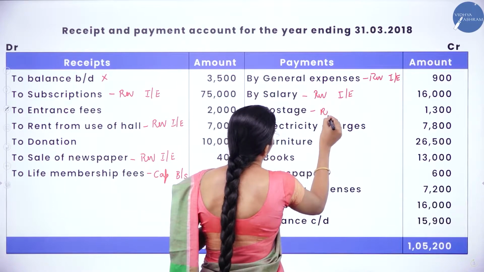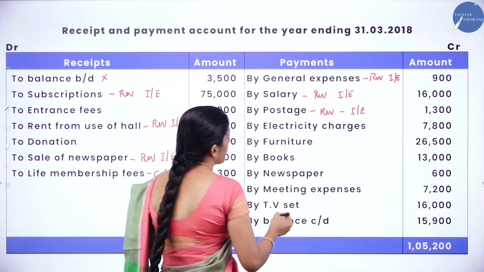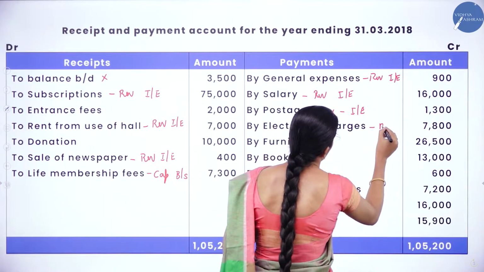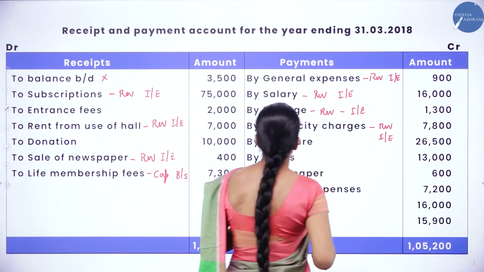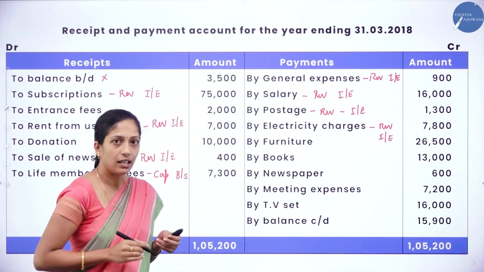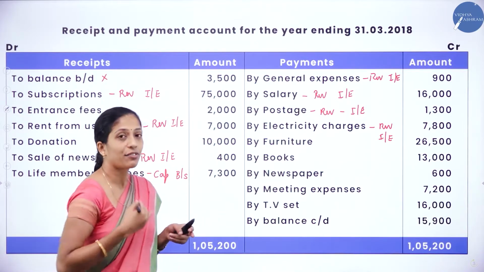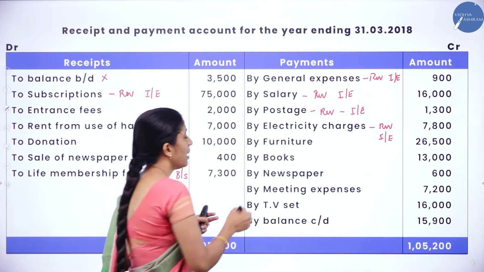Postage, it is also a revenue item. It comes under income and expenditure account. Next, electricity charges. So it is also a revenue item. So it comes under income and expenditure account. Next, furniture. So if they have given it in the receipts and payment account under the payment side, it means what?